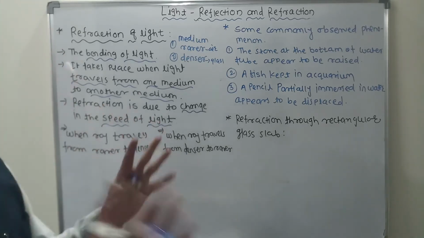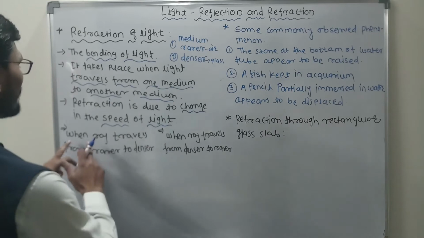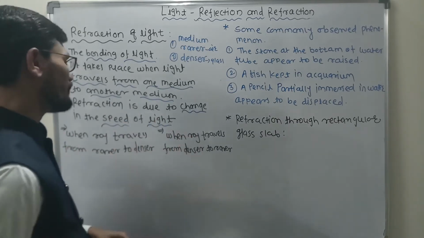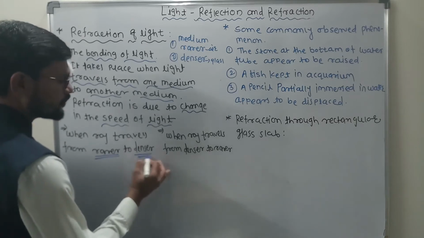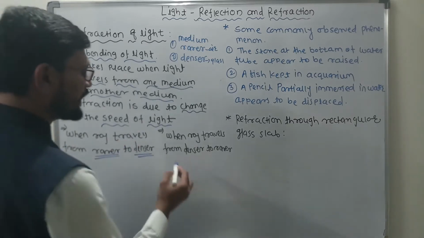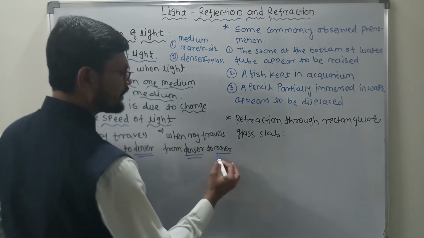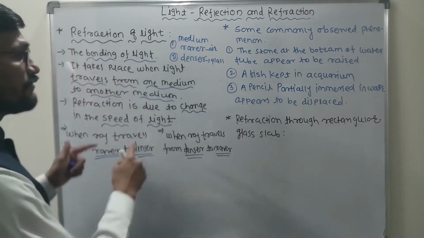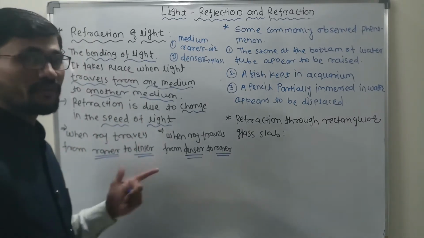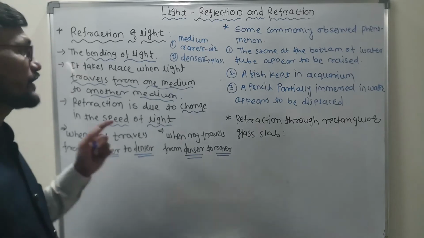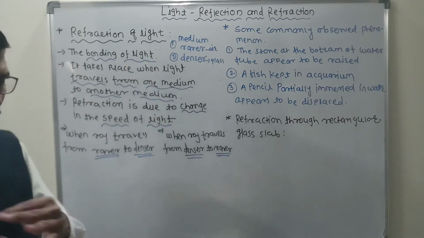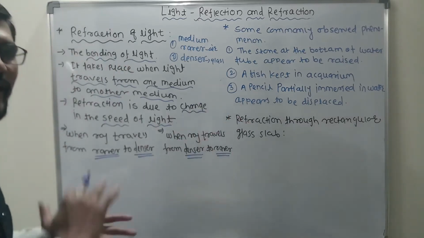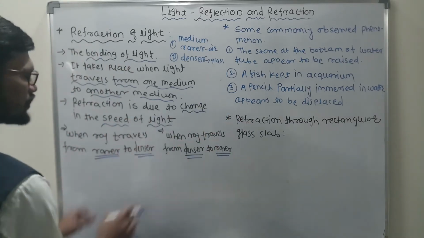Now there are two conditions. What are the two conditions? One condition is when a ray travels from the rarer medium to the denser medium. Clear? From where to where? Rarer to denser. And what happens when the light travels from the denser to the rarer? We also want to discuss the laws of refraction. Let us discuss what actually happens when the light travels from rarer to denser and denser to rarer. So let us draw this diagram here.